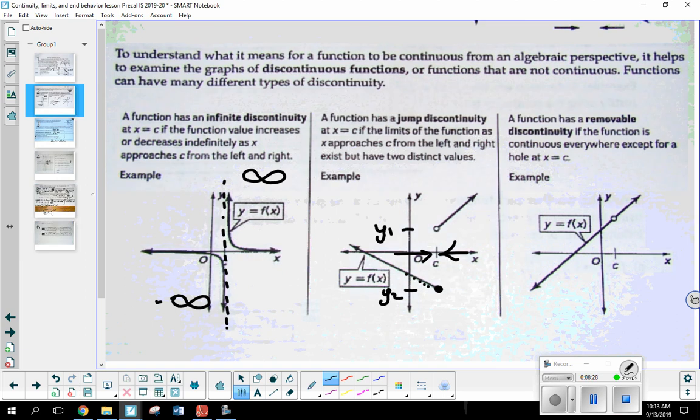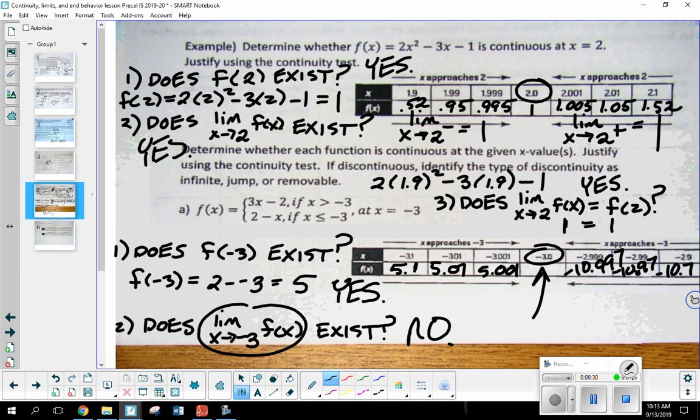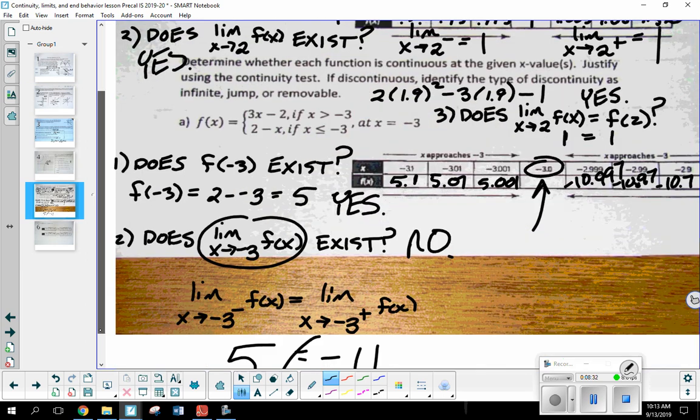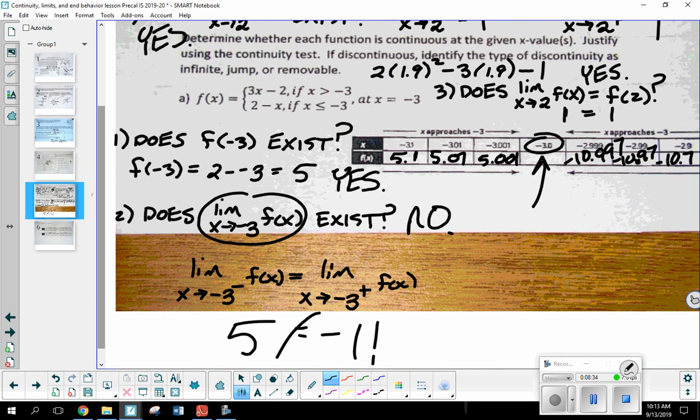And like I said from the beginning, knowing it's a piecewise function, we probably could have predicted that. But again, this is the algebraic way to show that. So this would be a jump discontinuity. Okay, and that's it. That is the continuity test. Anybody having trouble? Anybody have questions? Okay. Let's try another one.